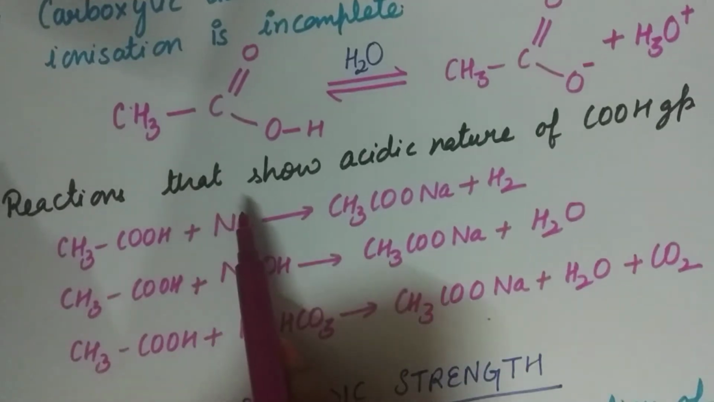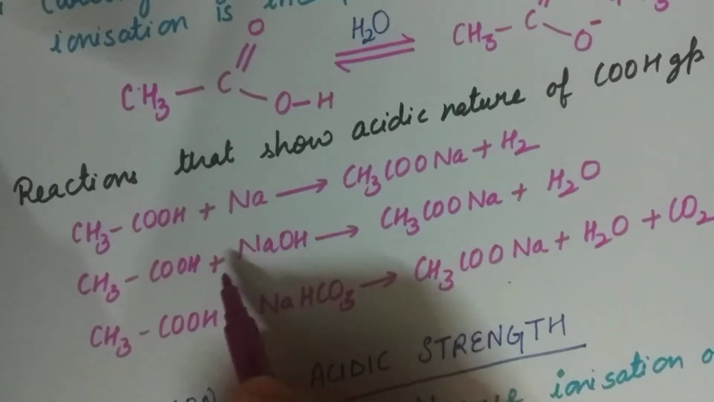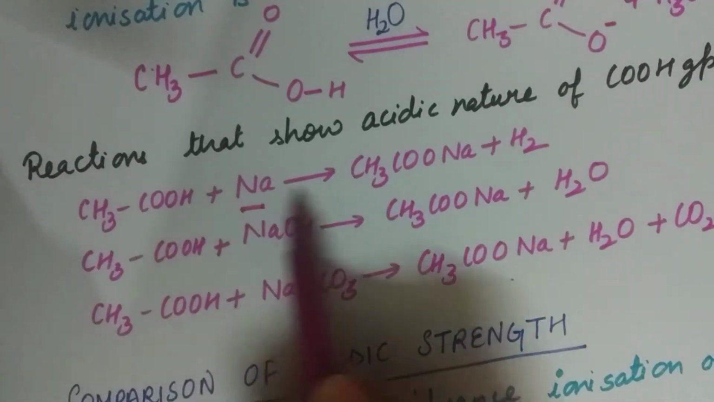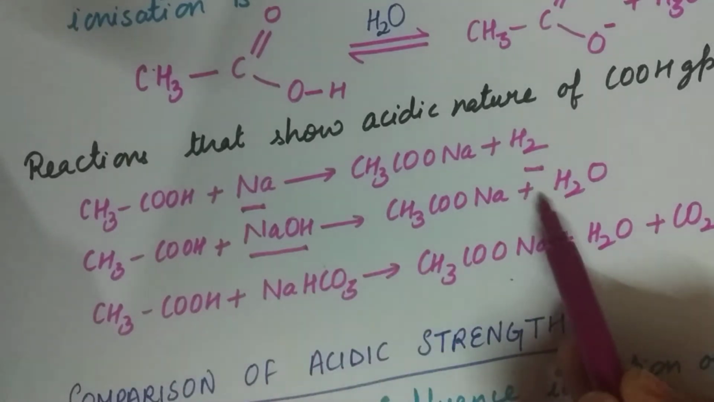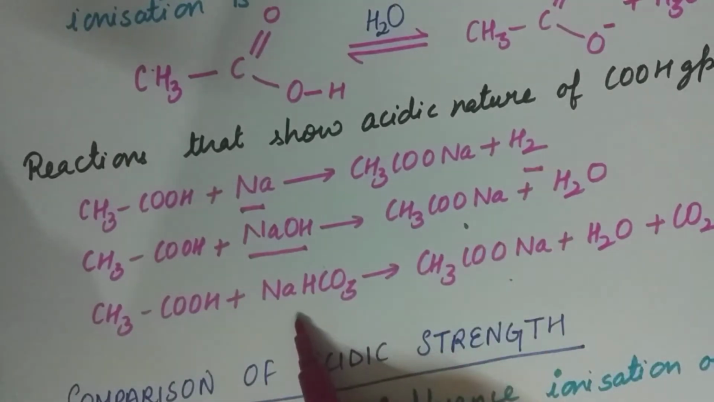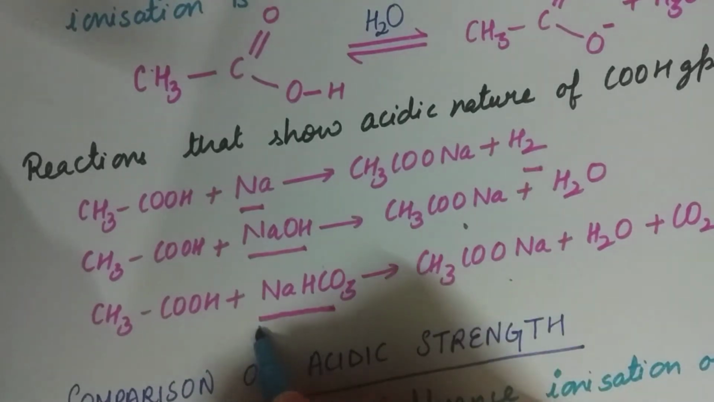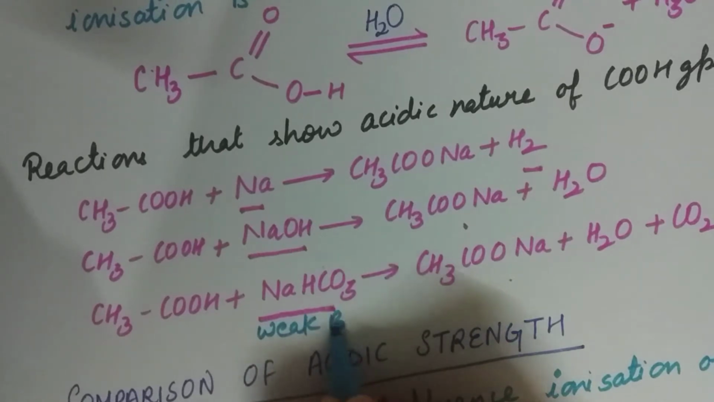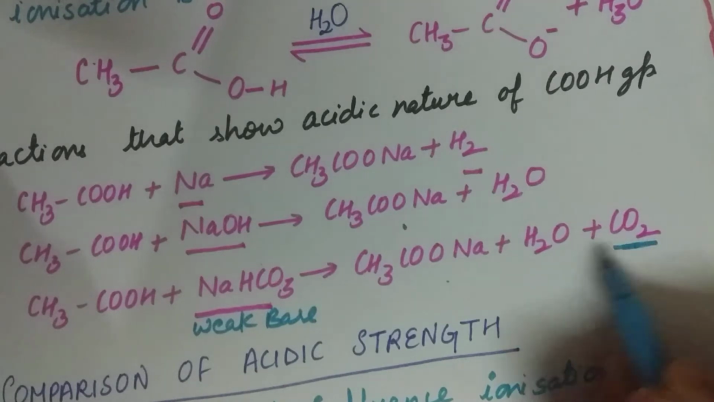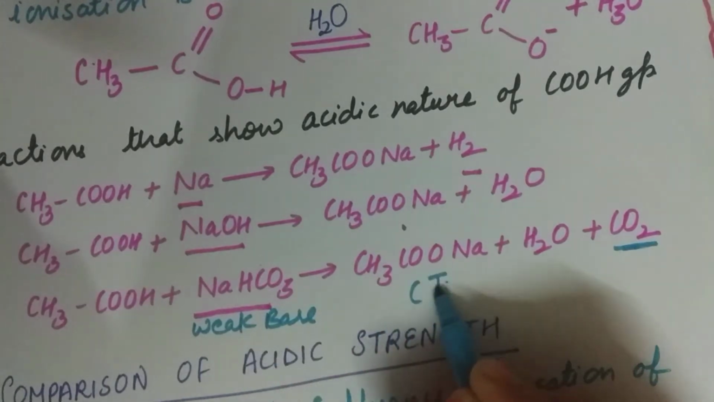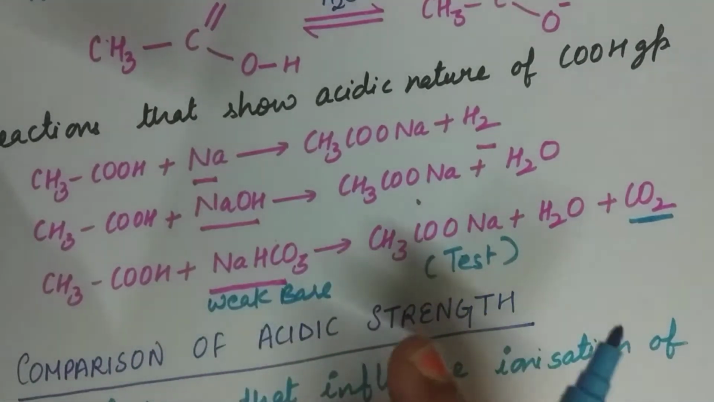Now the reactions that can show that these carboxylic compounds are acidic in nature are that they react with metal to produce hydrogen gas. They react with strong base to produce water and salt, and they react with this weak base, NaHCO3, and produce carbon dioxide gas. So this reaction is used as a test to detect the presence of the carboxylic group.